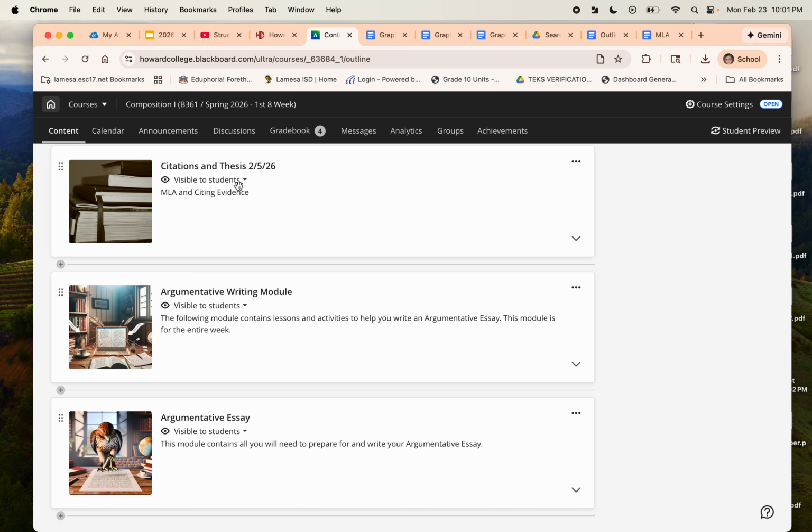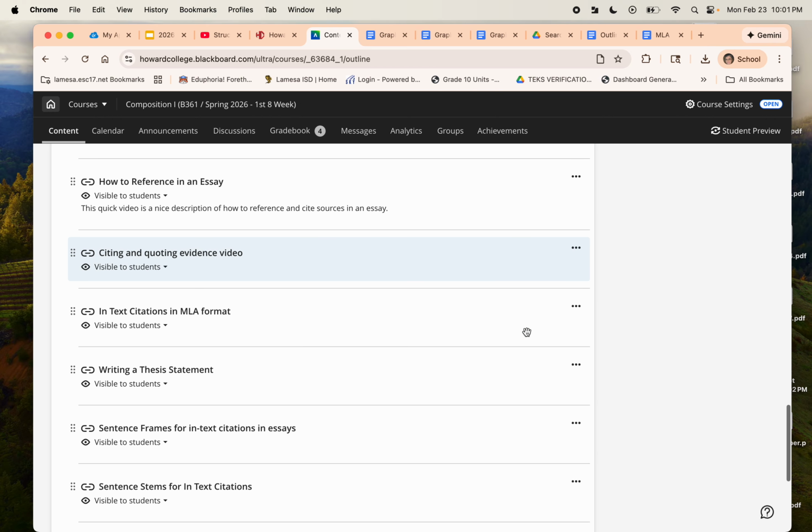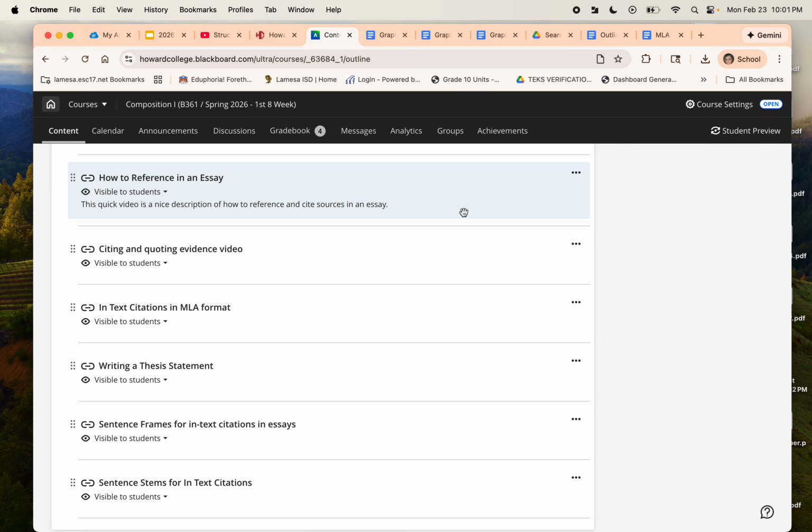So back up in the citation and thesis module, if you open that up, you can come down and see how to reference in an essay, citing and quoting evidence in video. You have in-text citations in MLA format. We have a link and information on writing a thesis statement. And then again, those sentence frames and sentence stems, the links there that give you some ways to help you out with some in-text citations when you're doing your writing in your essay.